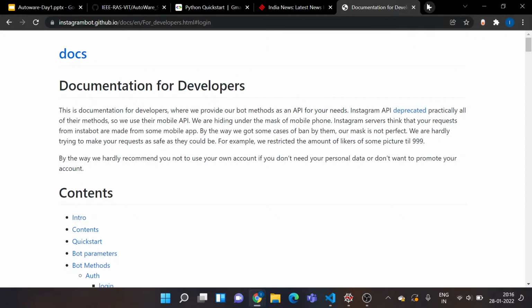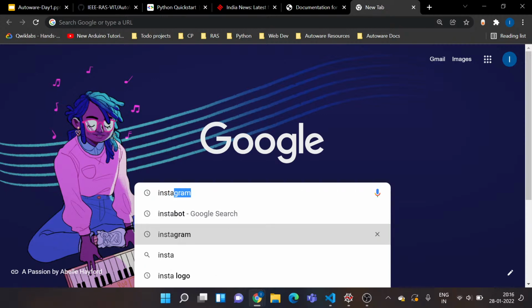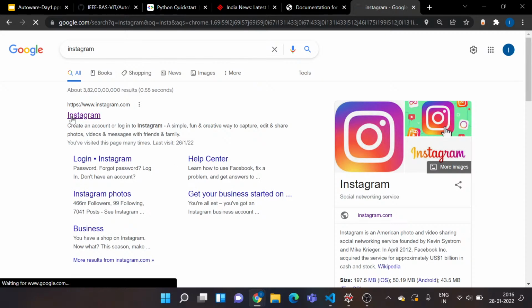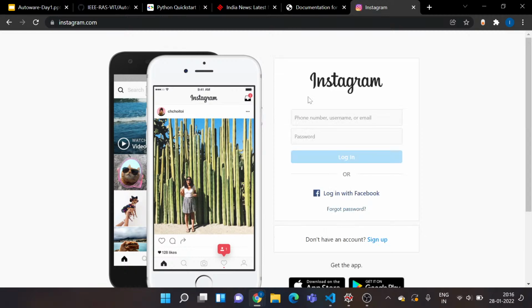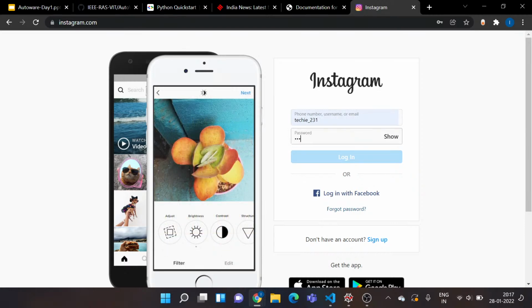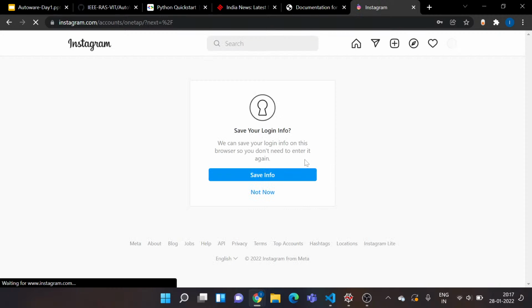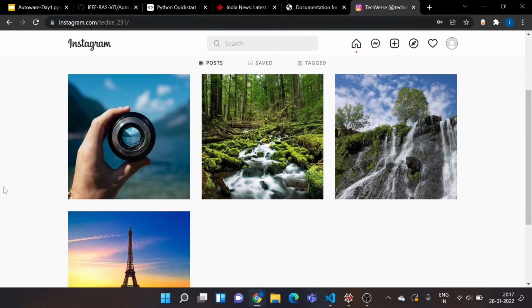So let's check if my image is uploaded. I'll just go to my Instagram and check that. I'll just log in. So let's go to our profile and check whether the task has been done or not. Okay, cool. So we've actually got our image uploaded on Instagram.